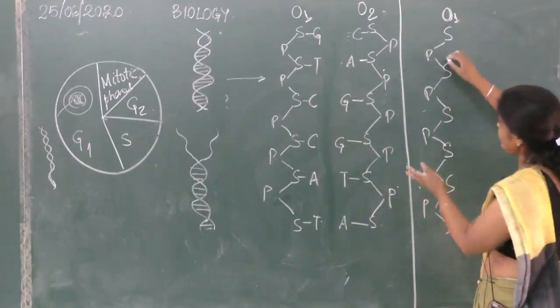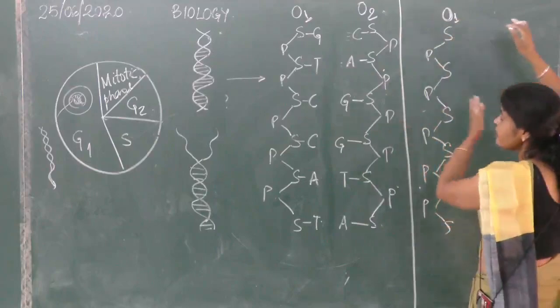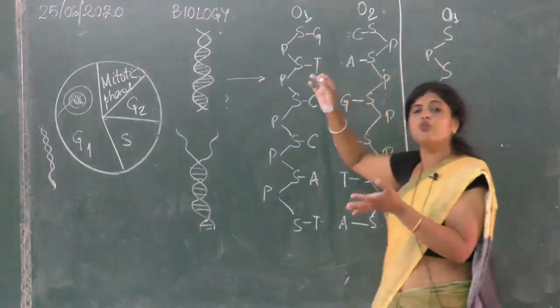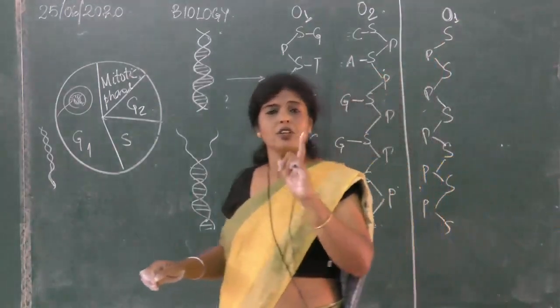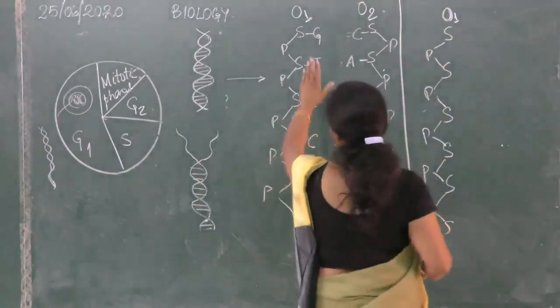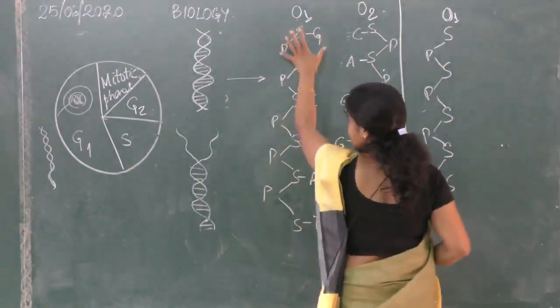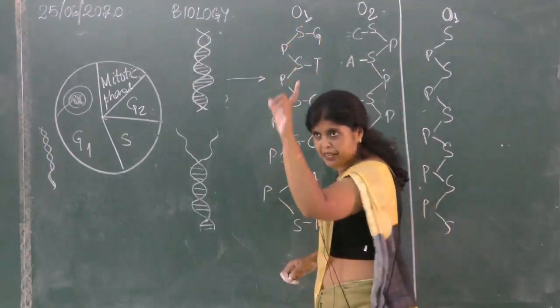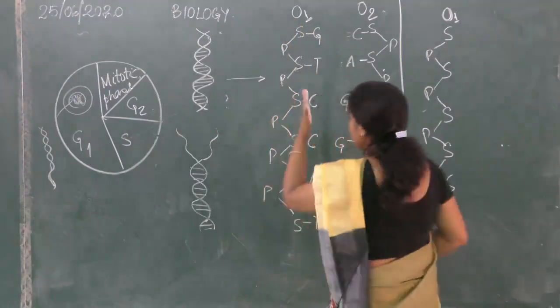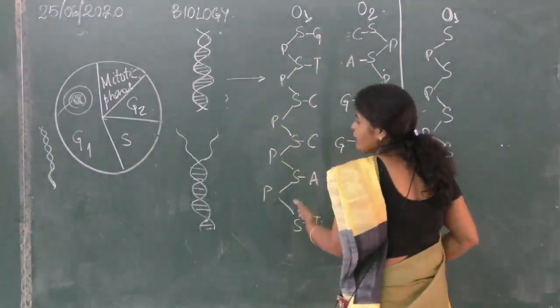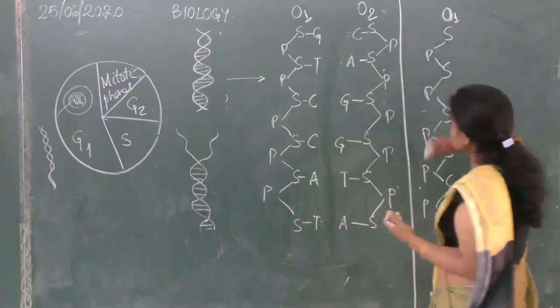Now as it separates, a new strand starts to form. This is the formation of a new strand, and it is happening only with this strand. This is acting as a template. Template means a copy. Is it clear? The new strand will be formed on the basis of this. Okay, so this is the old strand.